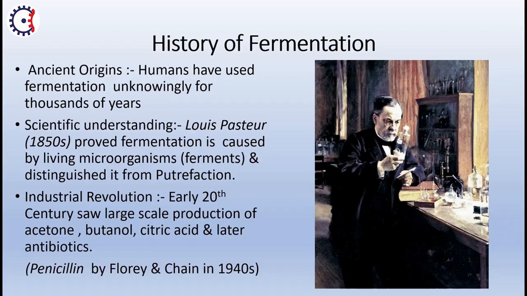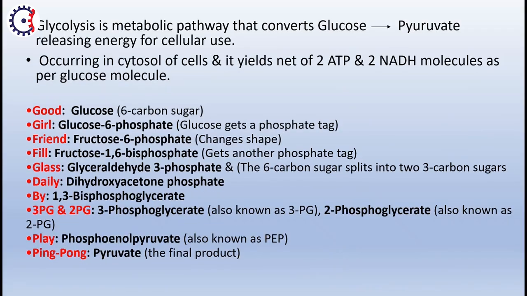And antibiotics: only recently have we been producing antibiotics with the help of fermentation processes, and first of all penicillin, which was formed by Fleming and Chain in the 1940s. So now we are moving forward to the next topic. We are continuously saying metabolic pathway, metabolic pathway. So what is a metabolic pathway?